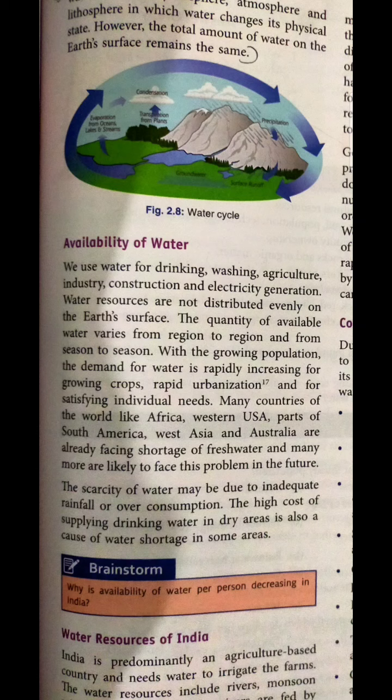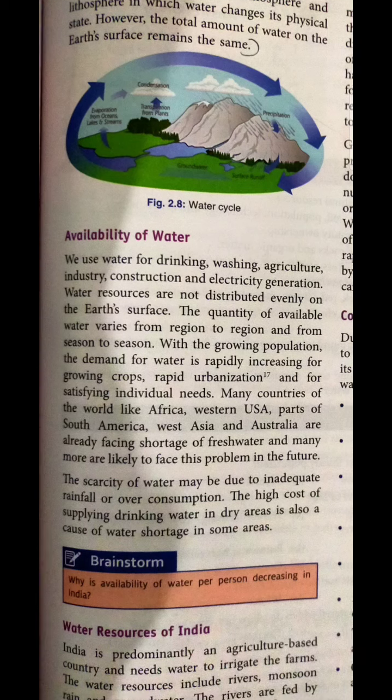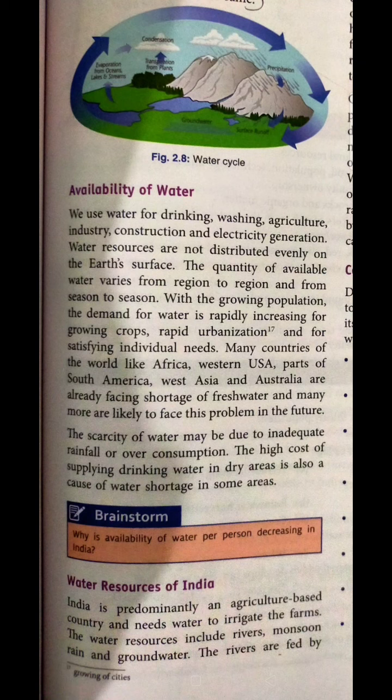Okay, so with a growing population, the demand for water is rapidly increasing. Growing of crops will happen, and rapid urbanization will be there. Just to satisfy human needs, because the population is growing day by day, the usage of water is also growing to a large extent.